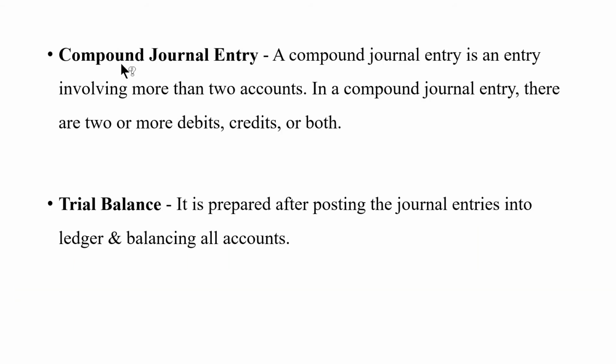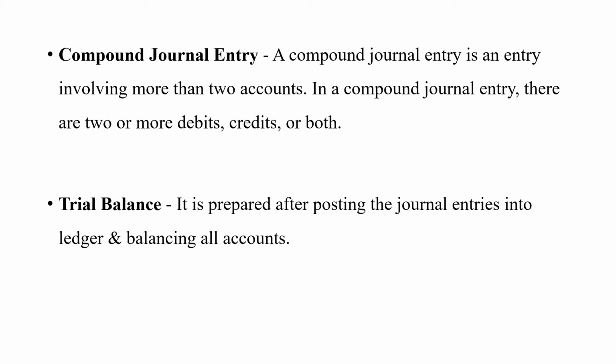Next comes the term compound journal entry. A compound journal entry is an entry which has more than two accounts. In this entry, there are two or more debits, credits, or both. Instead of making separate journal entries for the same transaction, we can combine debits and credits in one entry itself.